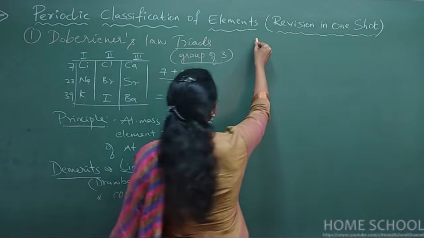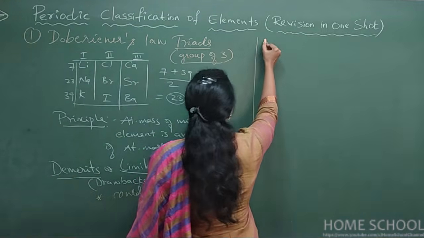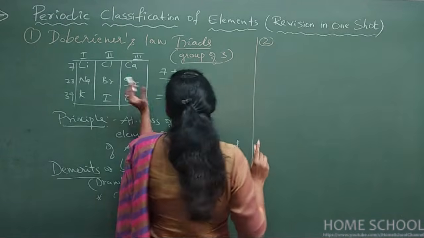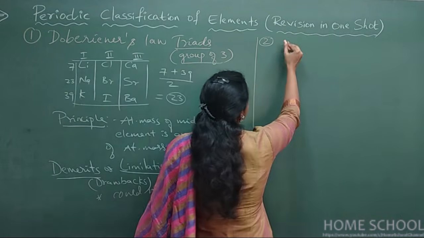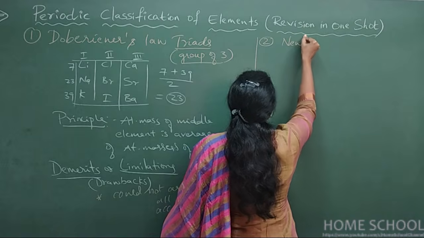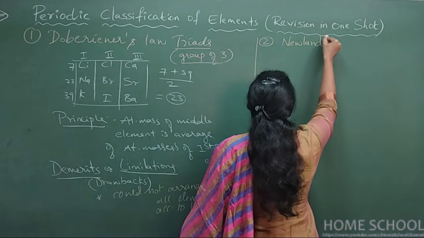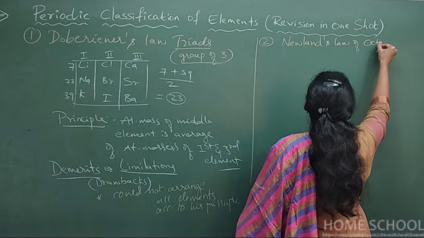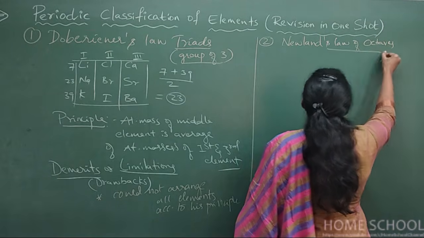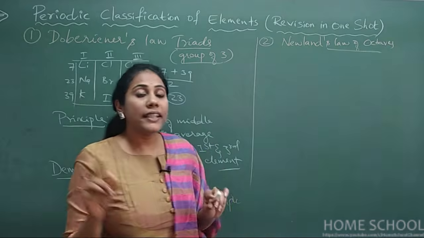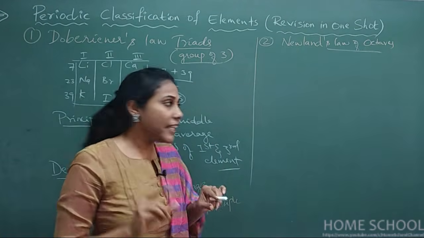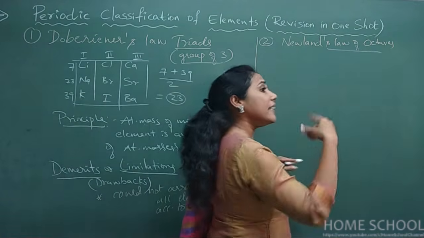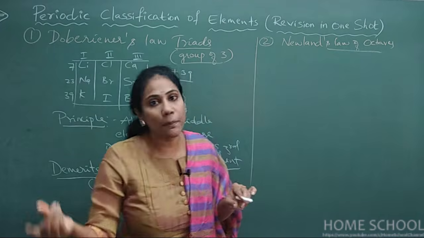And after this, we are learning the second periodic table, that is Newlands' law of octaves. Newlands' law of octaves, okay, this is also very, very important. Newlands arranged all the elements in the increasing order of atomic masses.